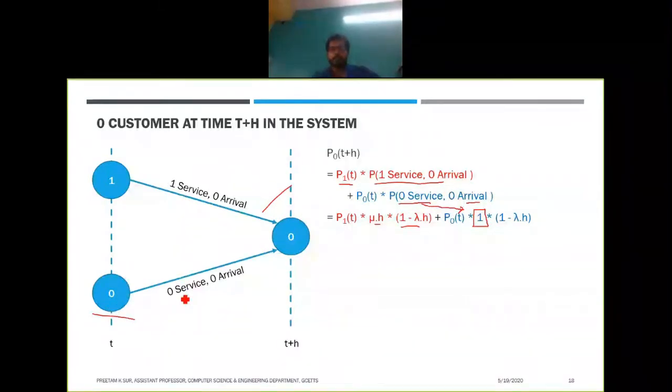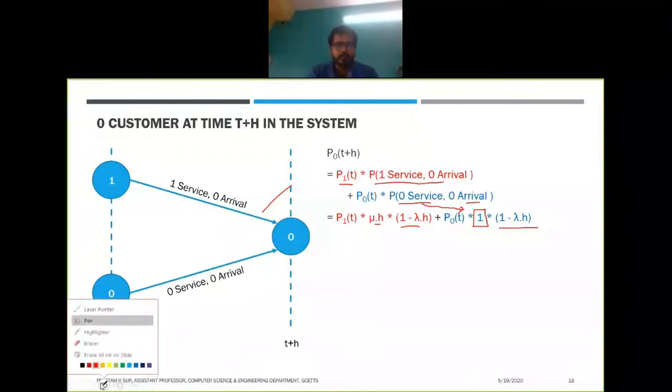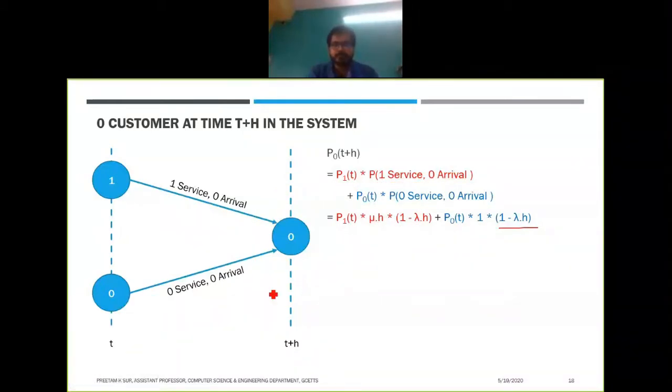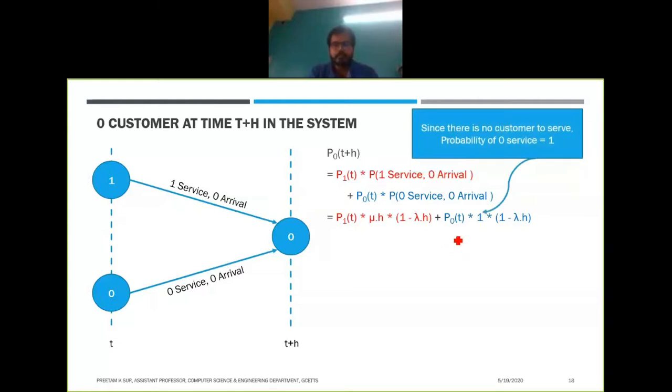The probability of zero arrival will be as it is, because arrival is independent, but for service you need at least one customer in the system whom you can serve. Since there is no person in the system, you cannot serve anybody, so the probability of zero service will be exactly 1. In this case it will not be 1 minus mu h. I think you got the idea. So that is the explanation.